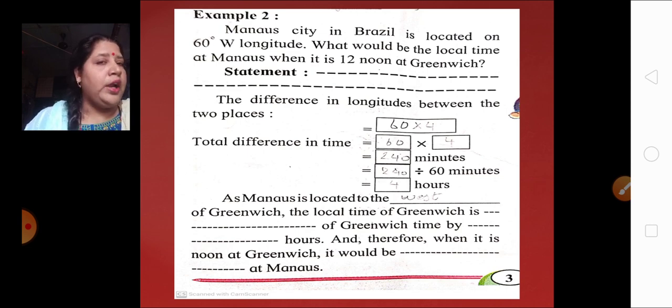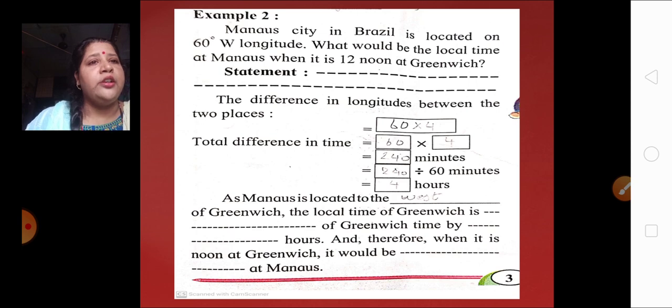But this 4 hours which we are getting, here we are going to go 4 hours behind, not in front. As Manaus is located to the west of Greenwich, what will be the time at Manaus? Go for 4 hours behind.